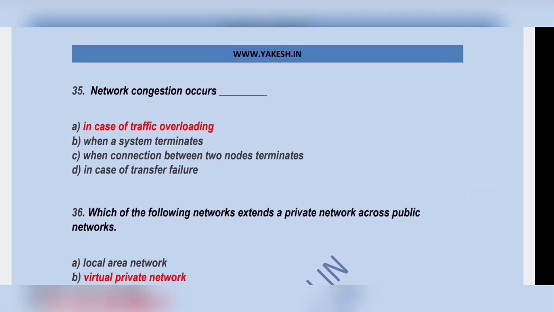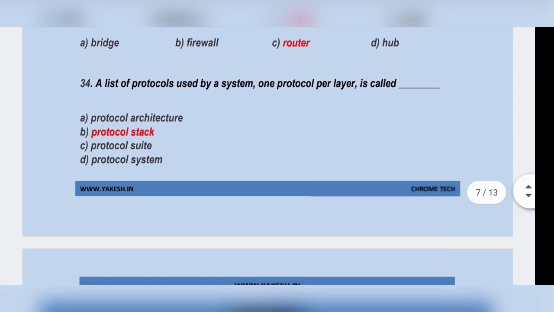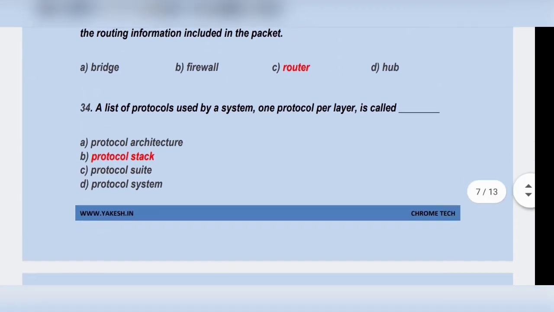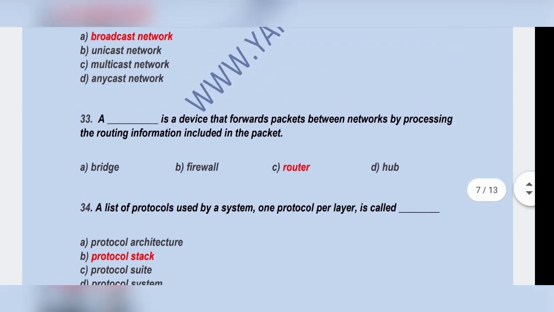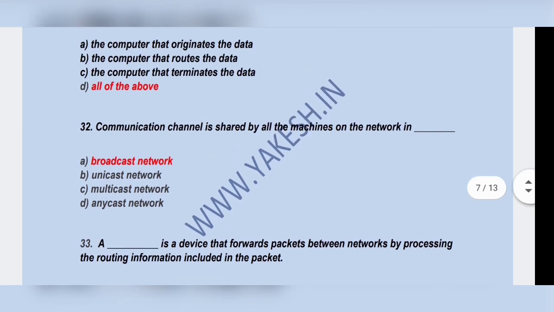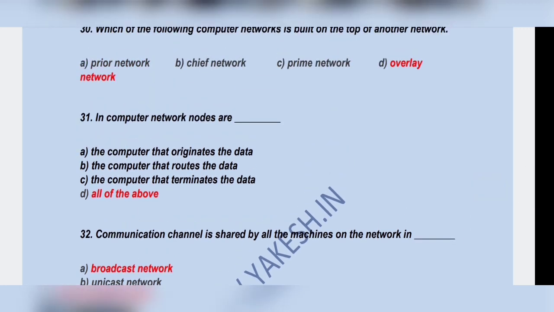Network congestion occurs in case of traffic overloading. A list of protocols used by a system, one protocol per layer, is called a protocol stack. Option B. A router is a device that forwards packets between networks by processing the routing information included in the packet. In a broadcast network, the communication channel is shared by all machines on the network. In a computer network, nodes are all of the above.